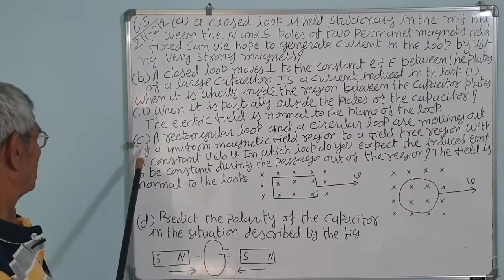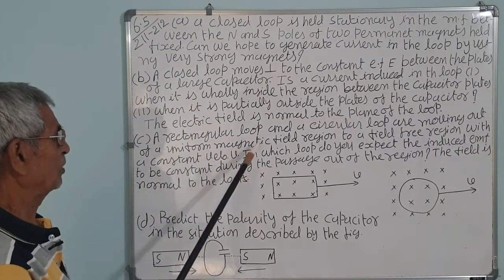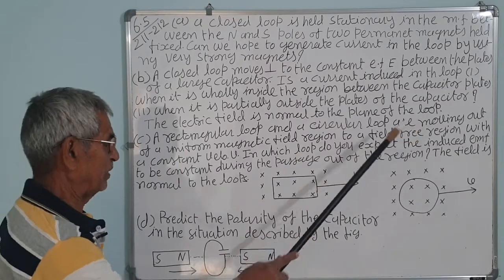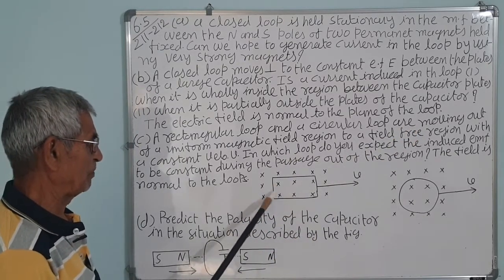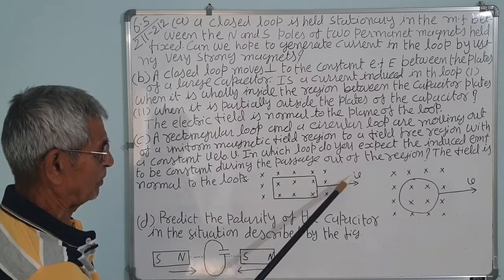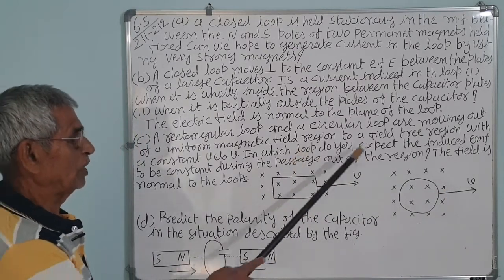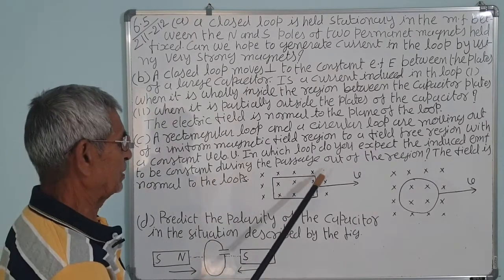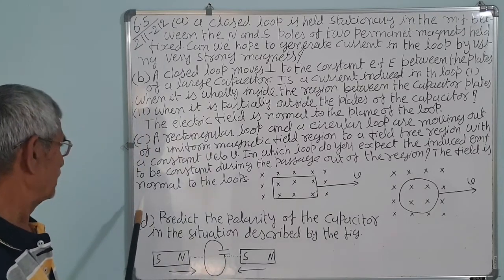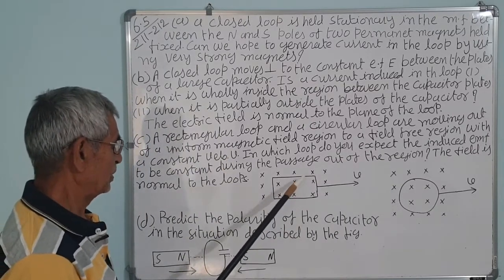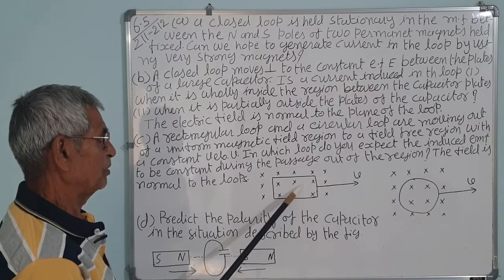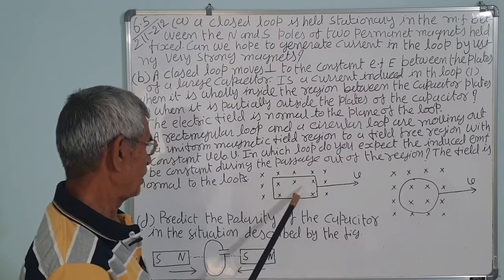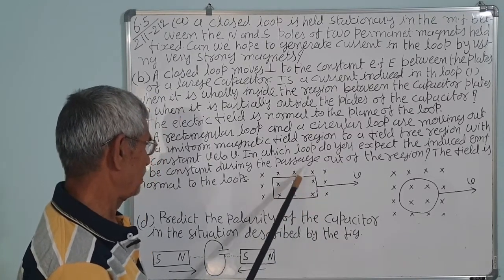Now next. A rectangular loop and a circular loop are moving out of a uniform magnetic field region to a field free region with a constant velocity v. Correct? Do we expect the induced EMF to be constant during the passage out of the region? The field is normal to the loops. So is the induced EMF constant? Here it will be constant because the rate of change of flux will be constant.